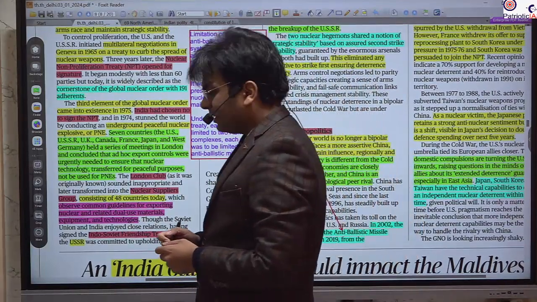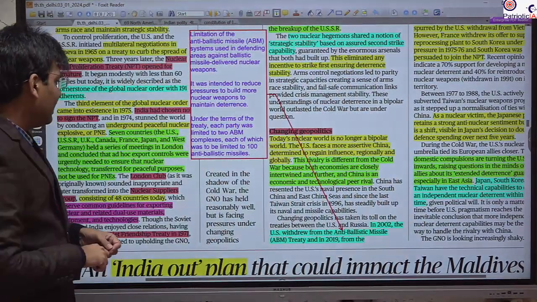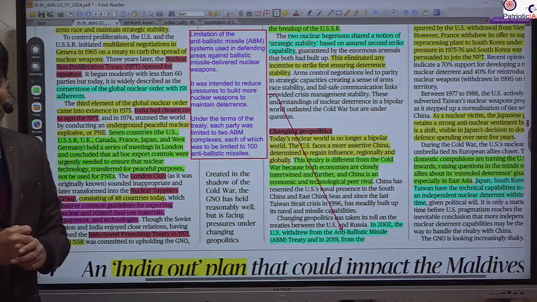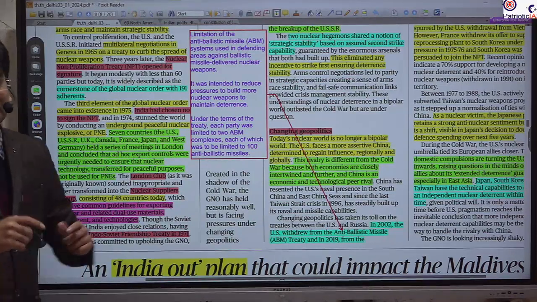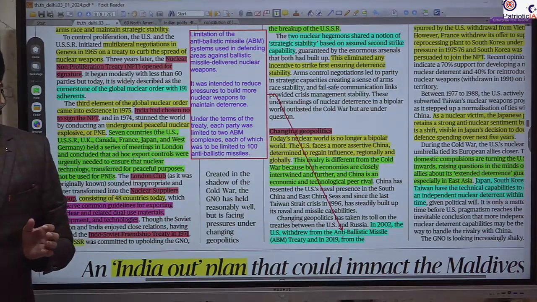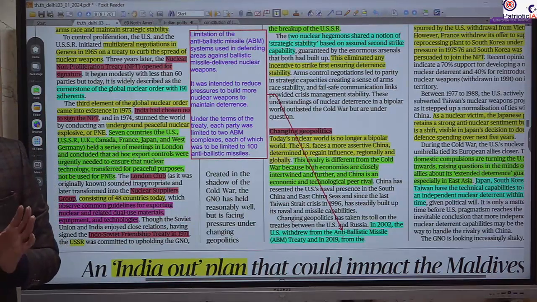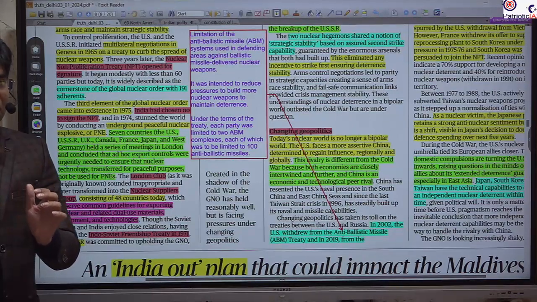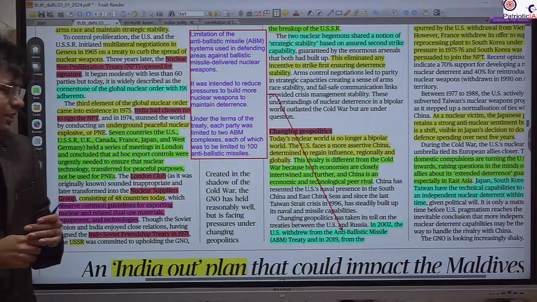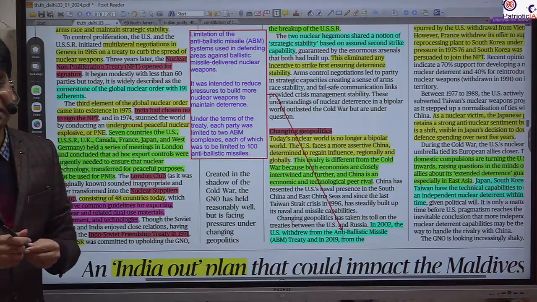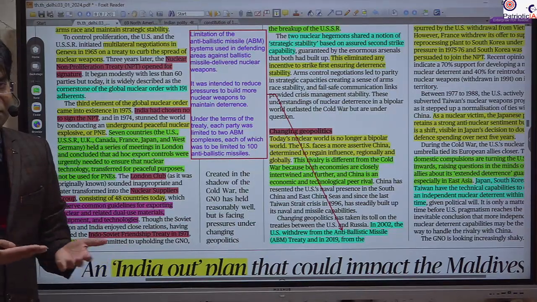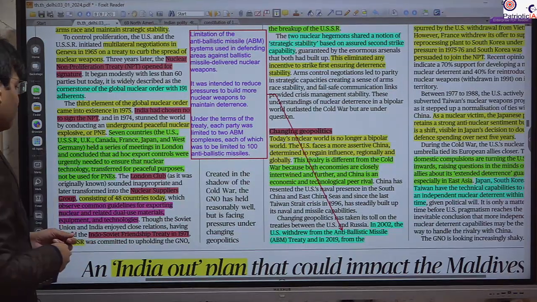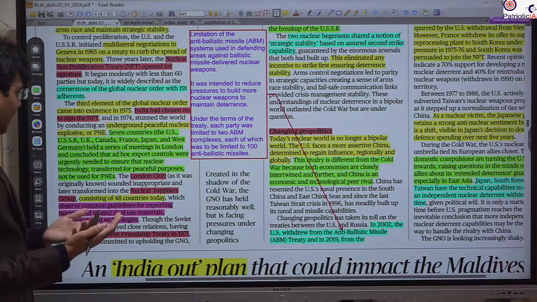What India did is very interesting: India also exploded a nuclear test, and when the world asked why this test, India said it was for peaceful purposes. Think about how logical that is: you are exploding a nuclear bomb, and you are saying it is for peaceful purposes. That was the reply from India.